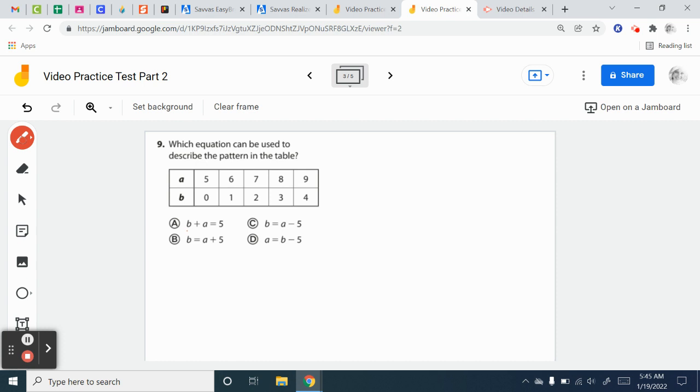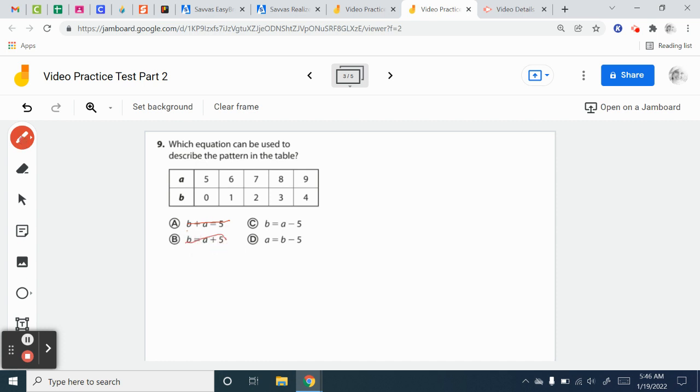So A says B plus A equals 5. So let's see, 0 plus 5 equals 5. So it works for this one, but 1 plus 6 isn't 5. 2 plus 7 isn't 5. So it can't be this one. I'm going to cross that one out. All right, B says B equals A plus 5. So 5 plus 5 is 10, not 0. Nope, that can't be it.